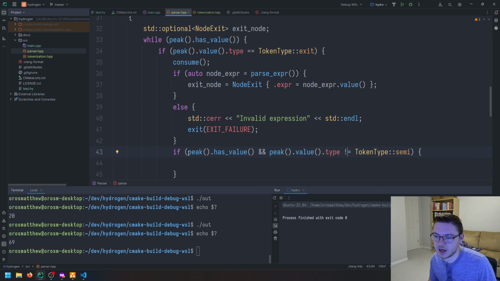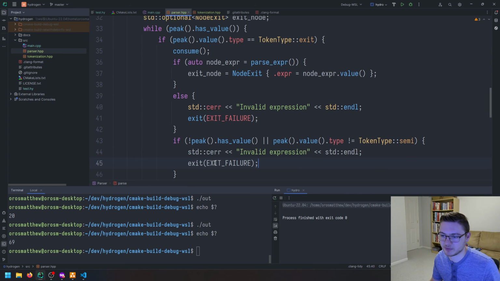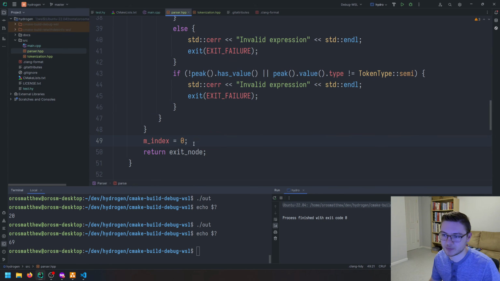So we'll do a not: if it doesn't have a value, or it's not a semicolon, then we have to give it an error, right? Kind of like that. Then we return our exit node.